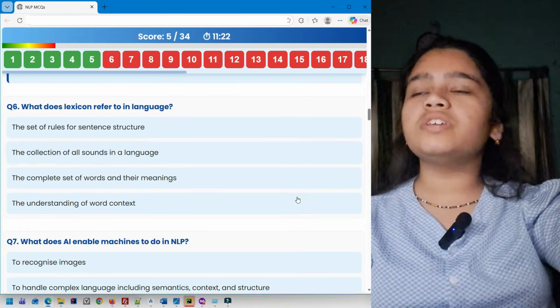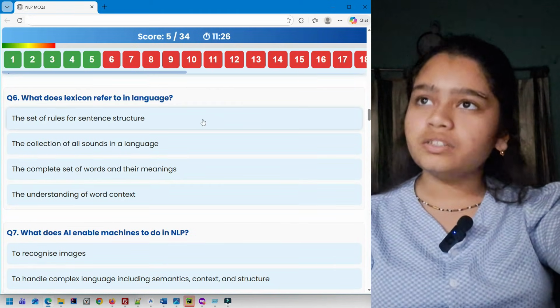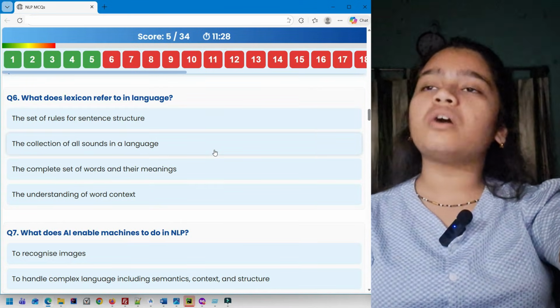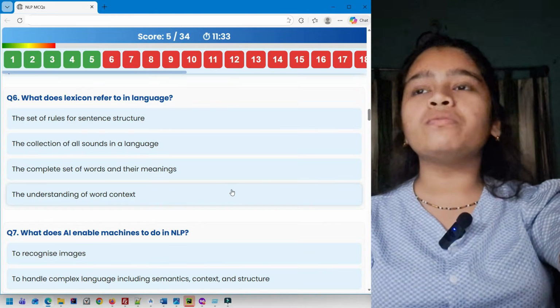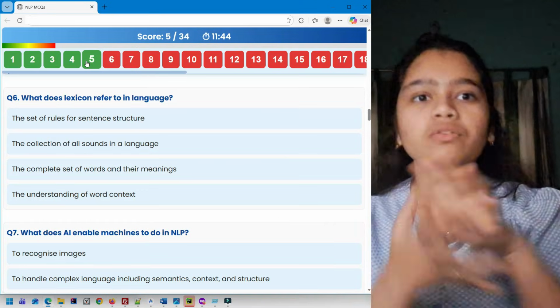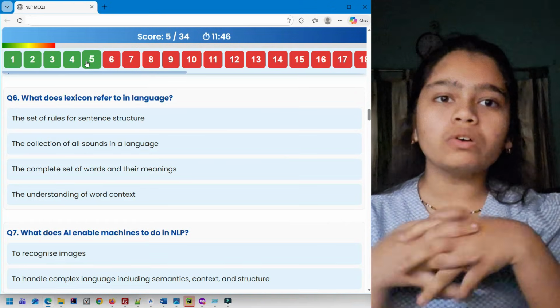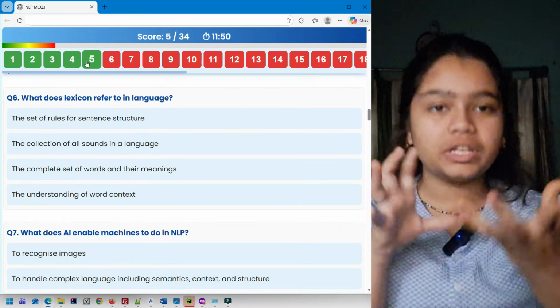Next you have question 6. What does lexicon refer to in language? The set of rules for sentence structure, the collection of all sounds in a language, the complete set of words and their meanings, the understanding of word context. Talking about lexicon, lexicon is the vocabulary, as I already told you. Lexicon is that vocabulary or the dictionary where all the words along with the meanings are present.